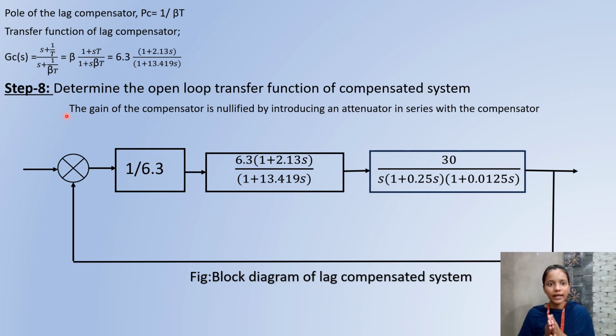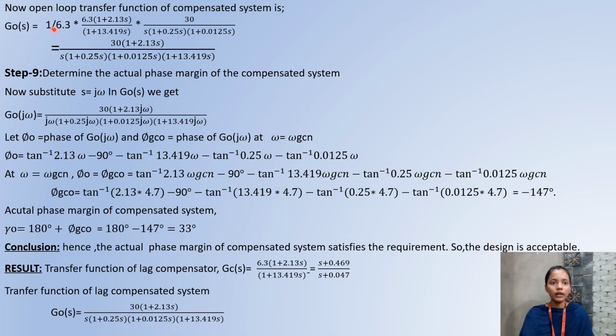Step 8 is to determine the open loop transfer function of the compensated system. Here we are drawing a block diagram of the lag compensated system. We have this formula. Here in this block we take 1 by beta. Here GC of S, and G of S, which is nothing but a feedback system. Now the open loop transfer function of the compensated system is obtained from the block diagram. The blocks are in series. We just multiply them, and after multiplying them, we get this formula.